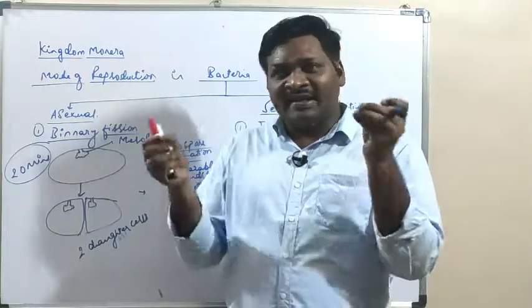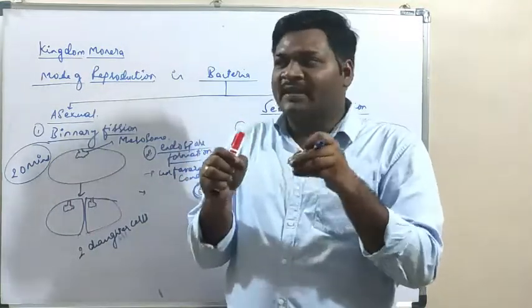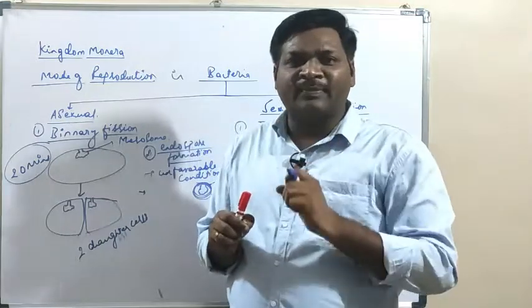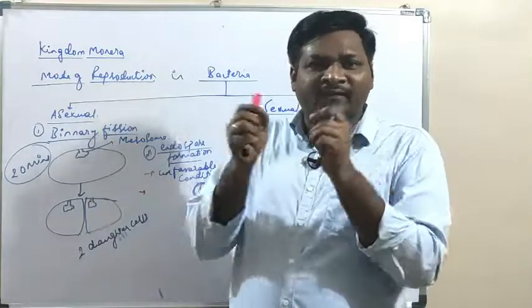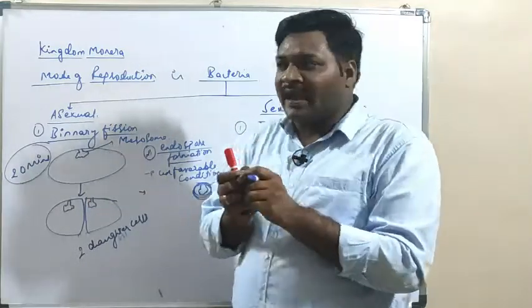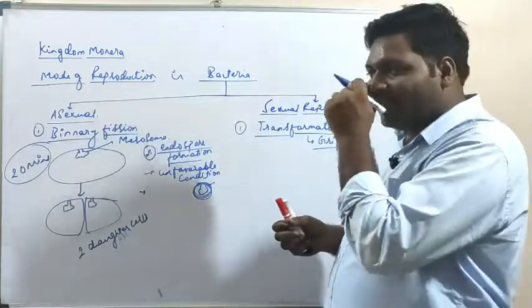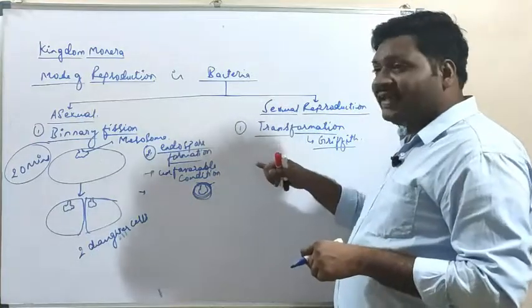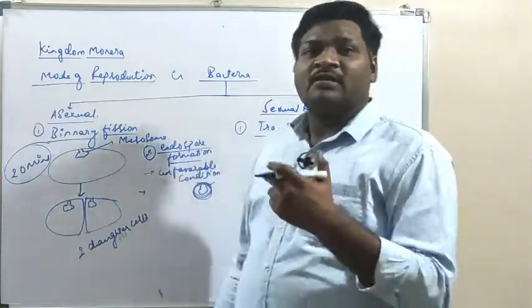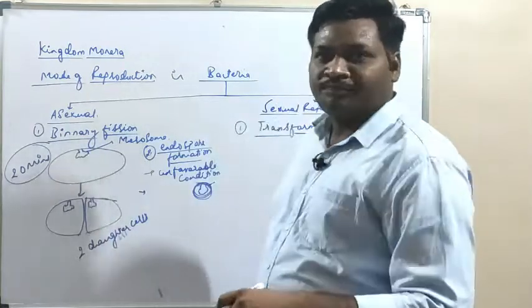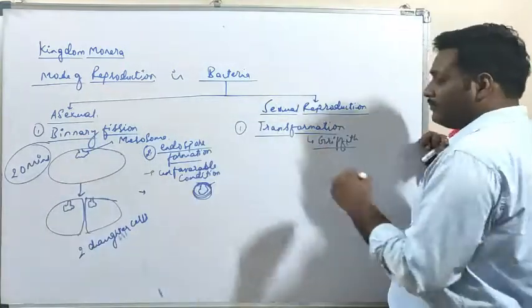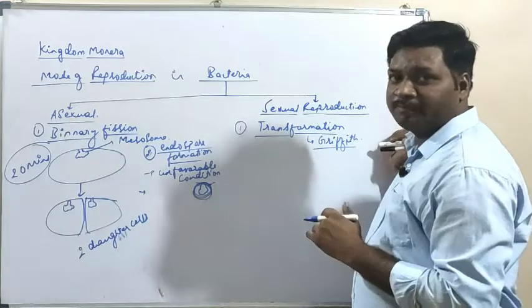Later he heat killed the S strain, meaning he gave a heat treatment to the smooth strain, and combined the heat-killed smooth strain with the rough strain and introduced them into the mice. What he found was that there is something converting the rough strain into the smooth strain. That something was nothing but genetic material.